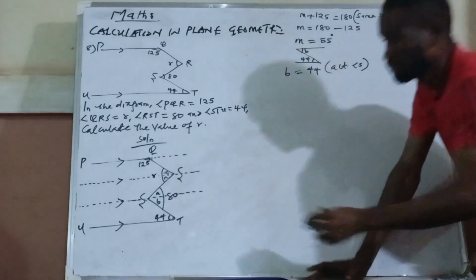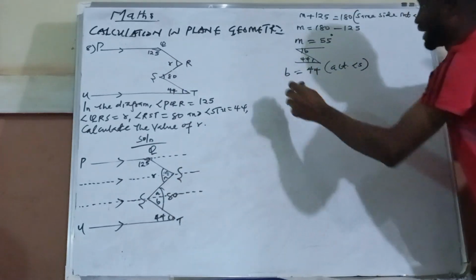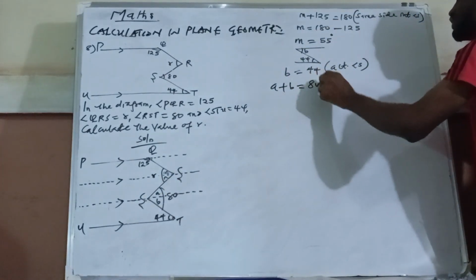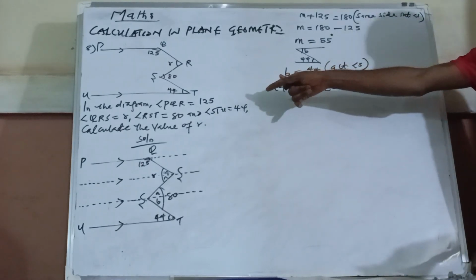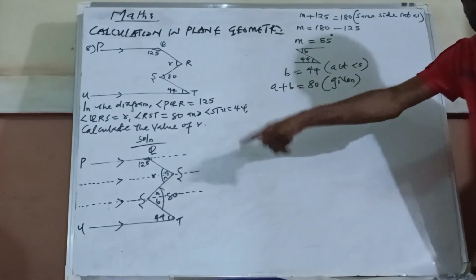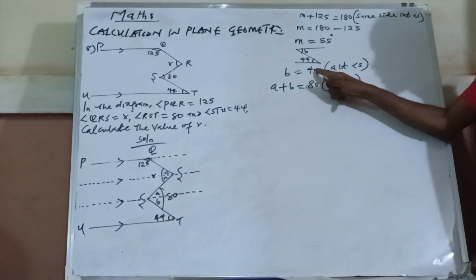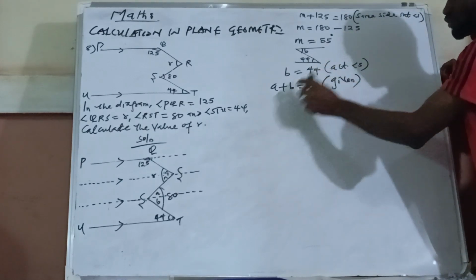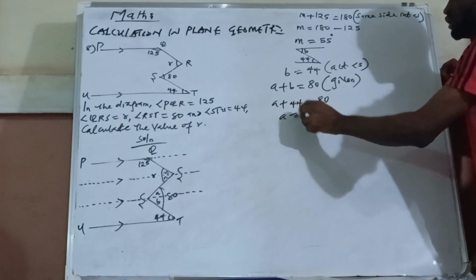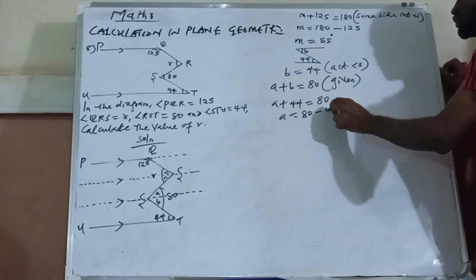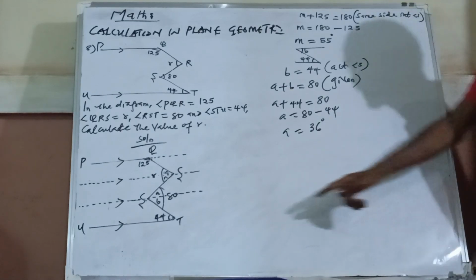And if I've gotten B, you know that in this question, everything here was 80. So if I add A plus B, it's going to be 80. What is my reason? It was given from the question. I was the person that introduced the letters A and B. So when you add angle A and B, it will give us 80. Remember we have gotten B to be 44. So A plus 44 is equal to 80, so A is 80 minus 44. So A is 36 degrees. Now I've gotten A to be 36.